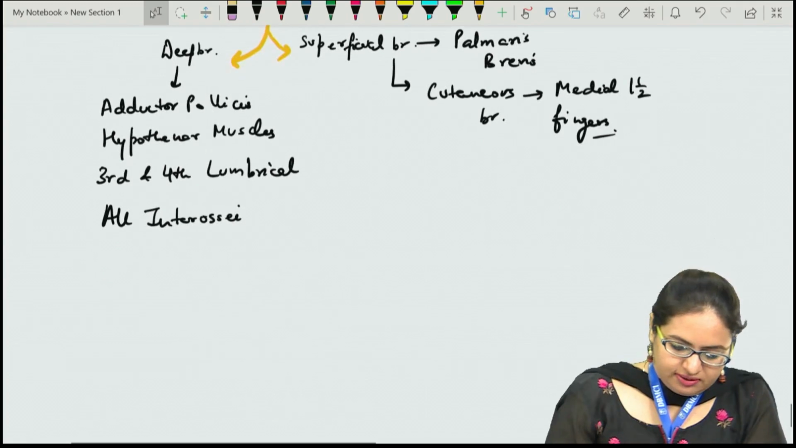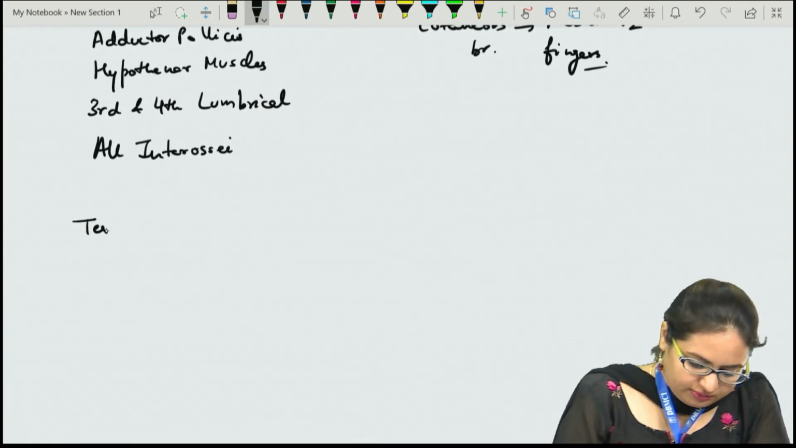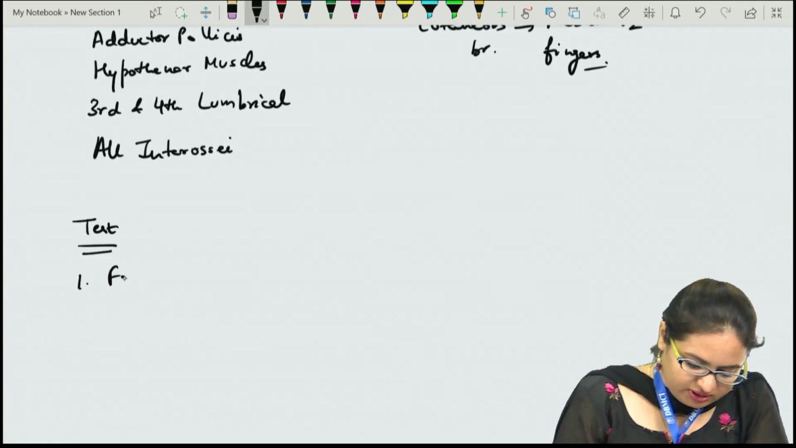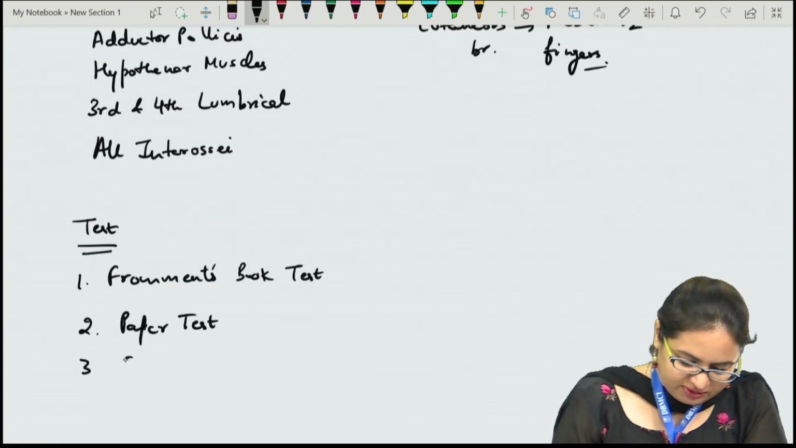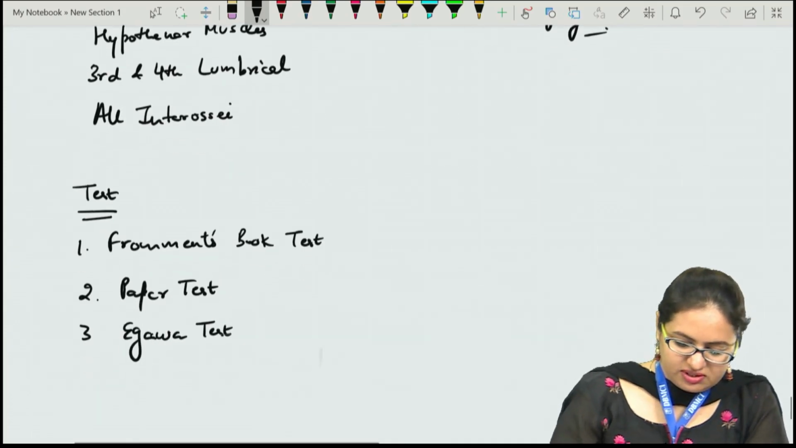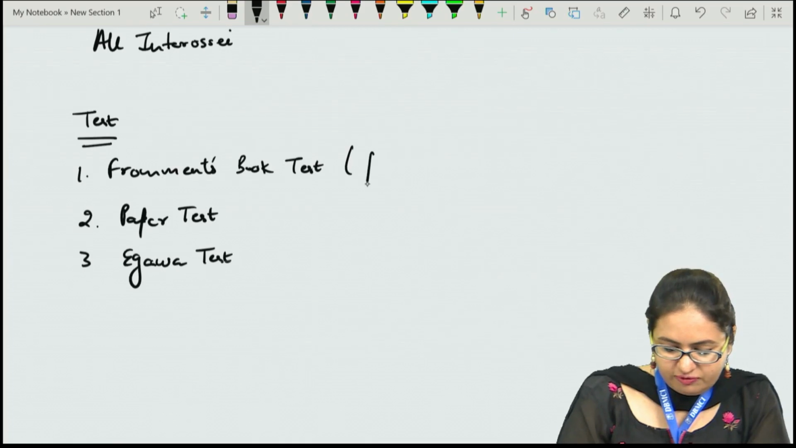Now to test the ulnar nerve, we have 3 tests. One is the Froment's book test. Then we have the paper test. And third is the Ogawa test. As you have just discussed, the Froment's book test is for the adductor pollicis. In this, we are actually checking the integrity of the adductor pollicis.